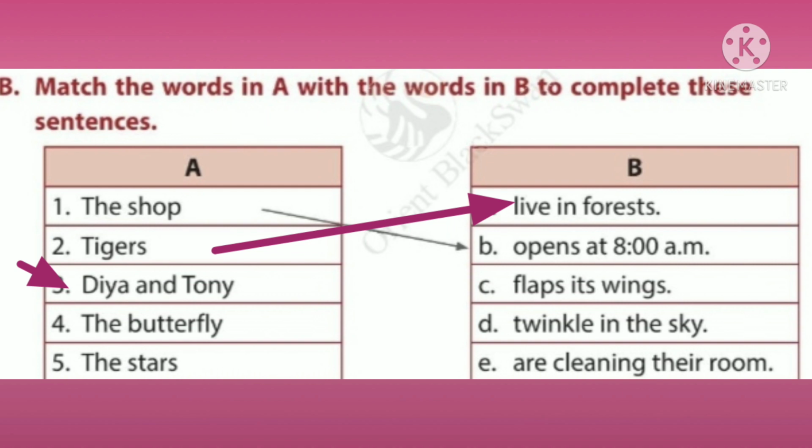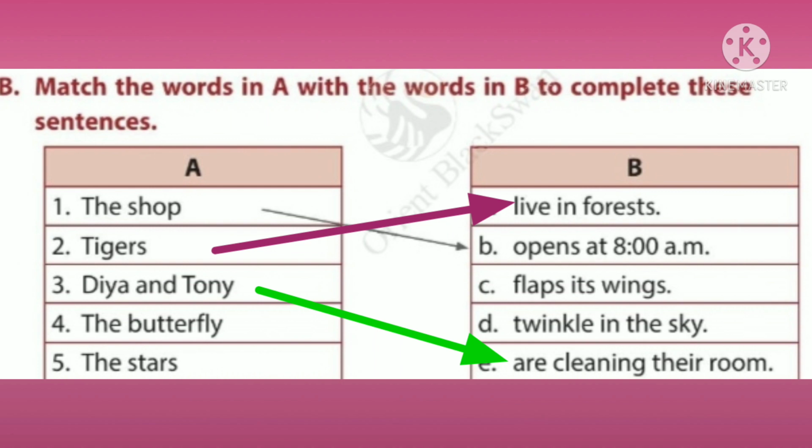Third question. Dia and Tony, plural subject. Option E, are cleaning their room. Dia and Tony are cleaning their room. Fourth, the butterfly. What does the butterfly do? Butterfly is a singular subject.